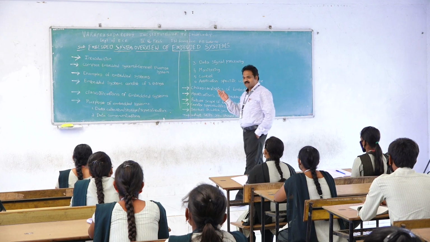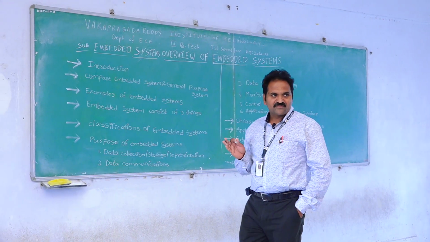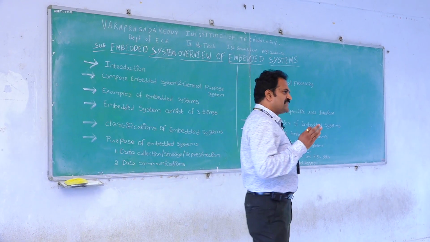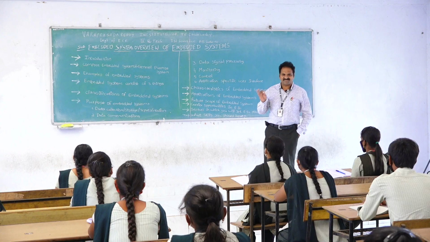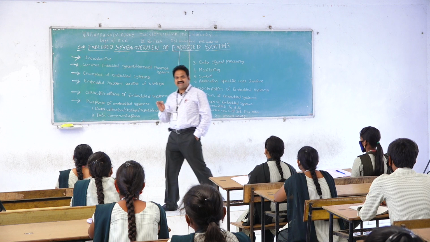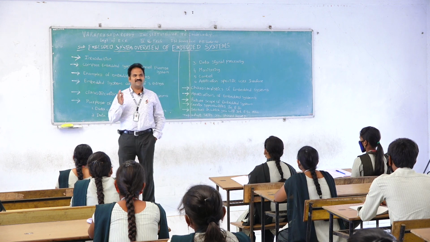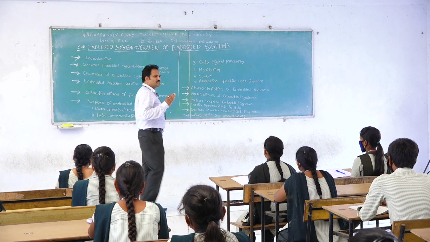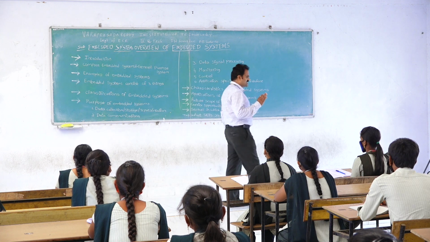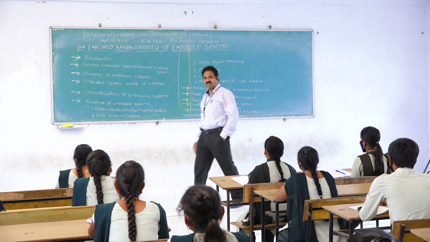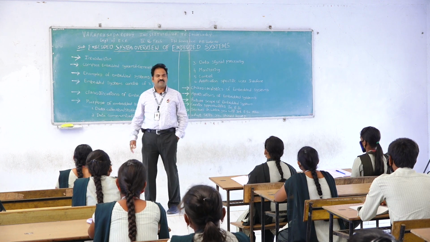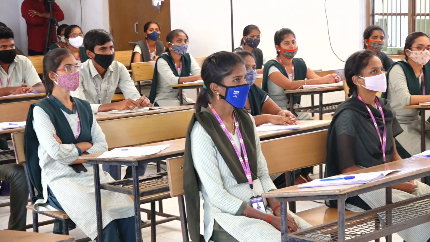Here is the definition of an embedded system. An electronics-based embedded system is nothing but a combination of hardware and software, an electrical and electronics-based system to perform a specific function. Similarly, there are so many examples based on embedded systems. Everybody knows household applications, industrial, healthcare.